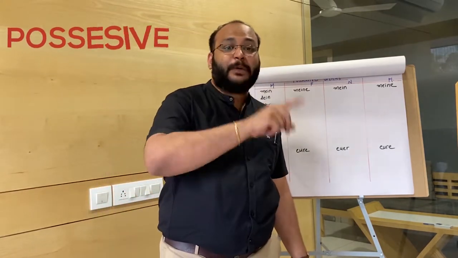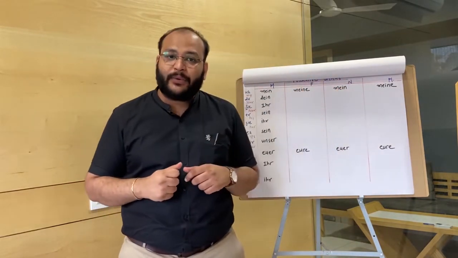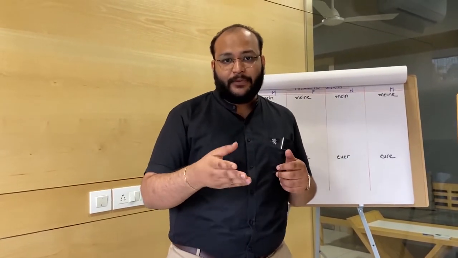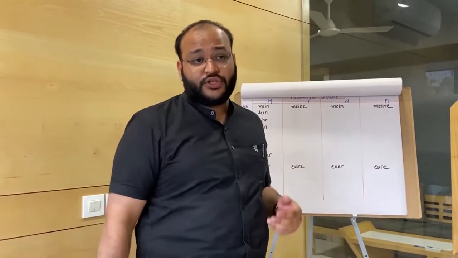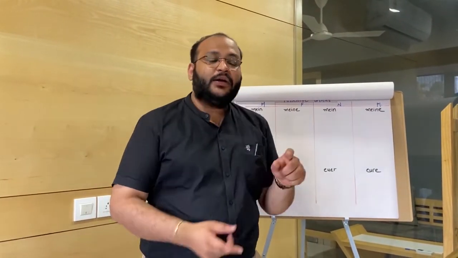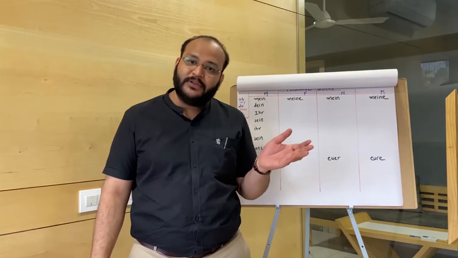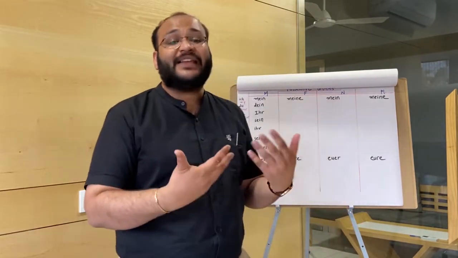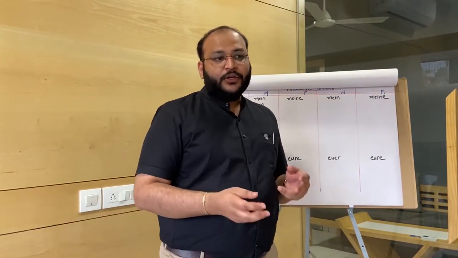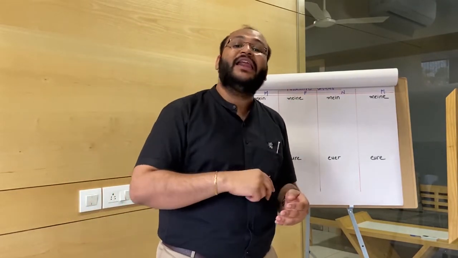Okay, so the title is possessive article. There are two terms here, possessive and article. Now, what is the use of article in German language? Well, the use of article in German language is to show the gender of the noun for which that particular article is used, right? And what is the meaning of the term possessive? Possessive is an adjective, the noun form is possession, and the verb is to possess. So to possess, to own something. The term possessive shows some sort of ownership or relationship.